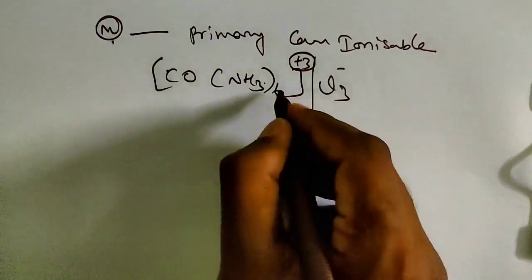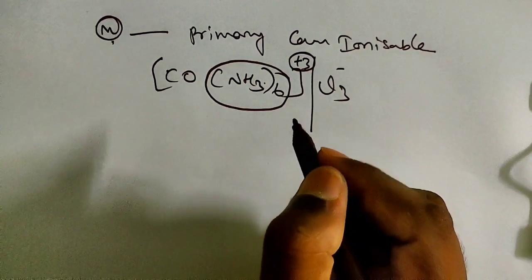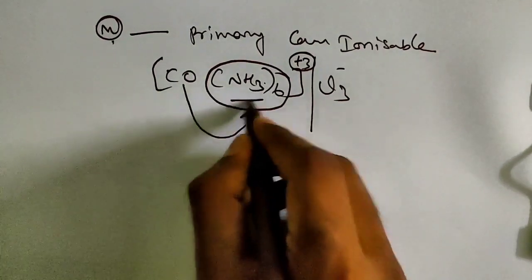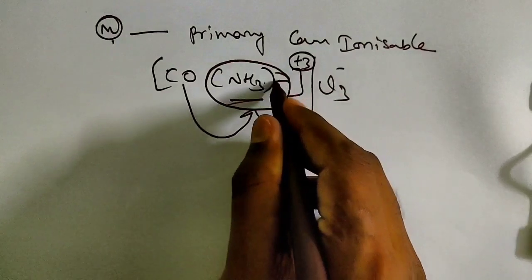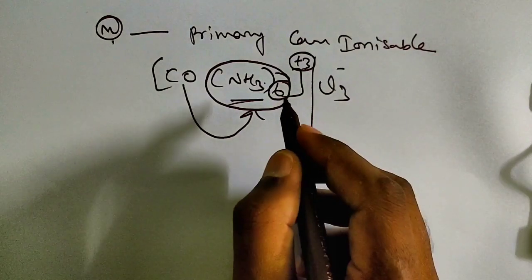So secondary valency means what? This one inside the coordination entity. Clear, children? So this cobalt is surrounded by these 6 ammonia molecules. So this number which is there inside is called the coordination number or secondary valency.